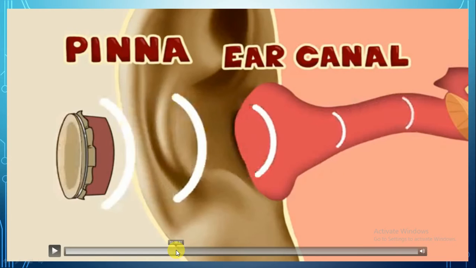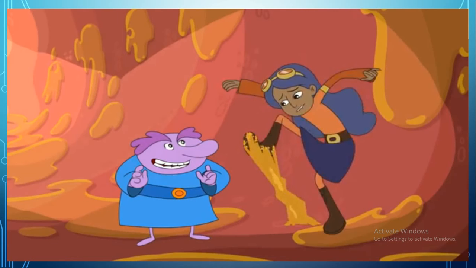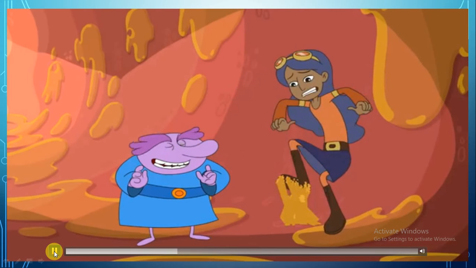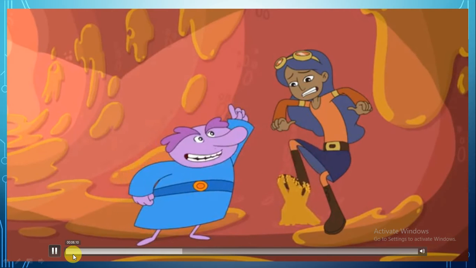Good job. And when they enter, they find earwax. This earwax Allah subhanahu wa ta'ala created to protect us from dirt and germs and harmful things entering our ear.